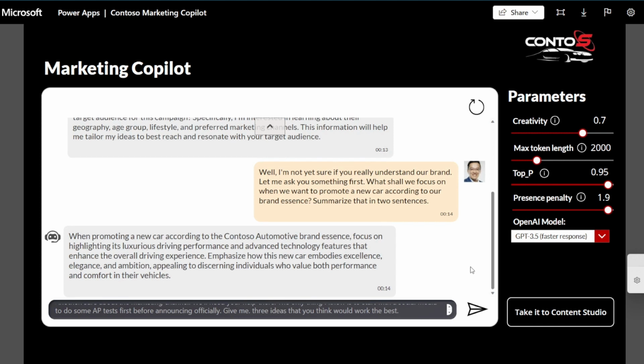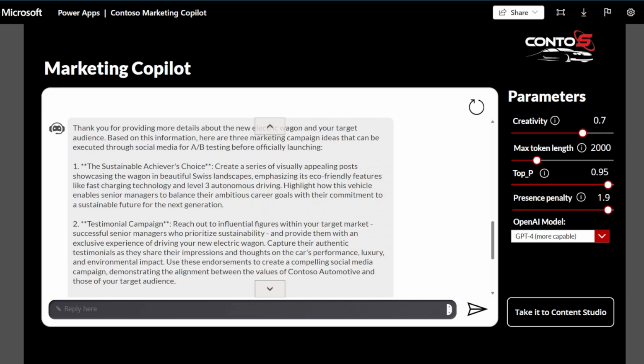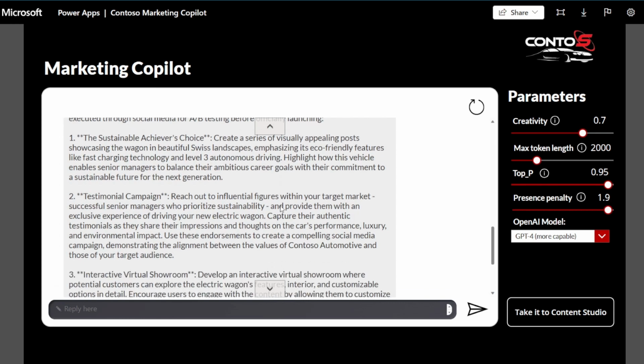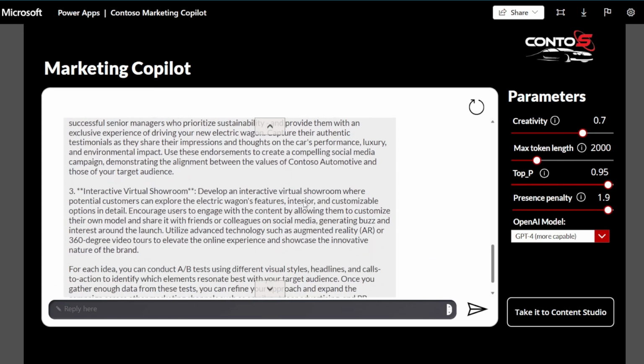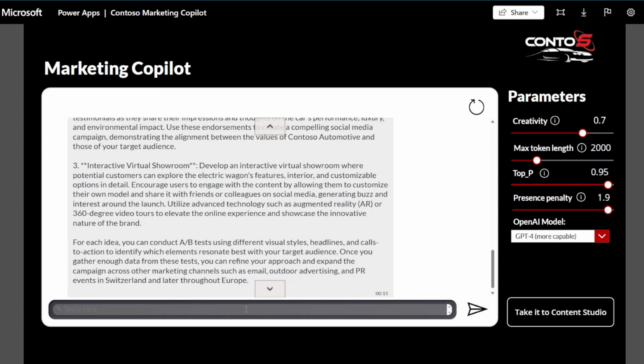Now, because this is quite a long question, I want to leverage the GPT-4 model instead of ChatGPT because it's more capable. And now we can see that our copilot has provided some useful generations, including content ideas and marketing strategies, channels, and even tips on the A/B test. Great! Now please create an Instagram post template that I can directly use. Add some emojis if you will. I want it to be professional, but a little humor wouldn't hurt either.